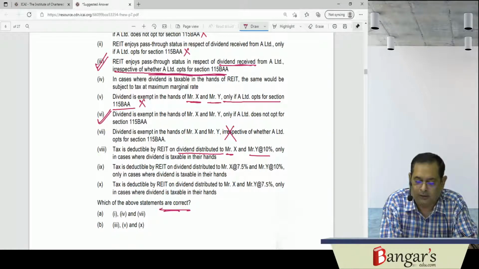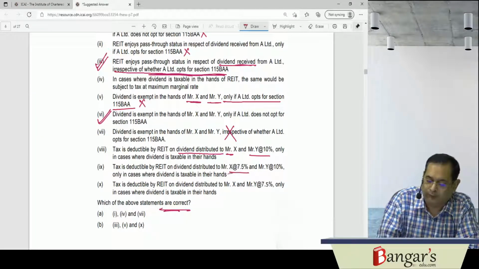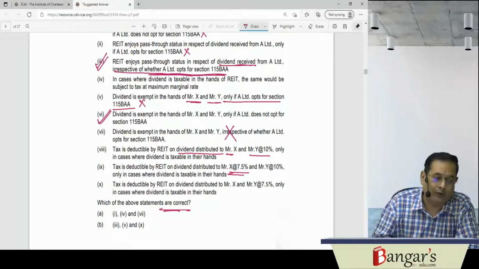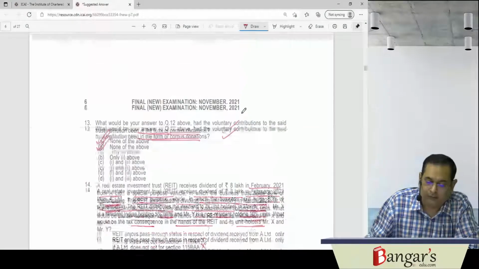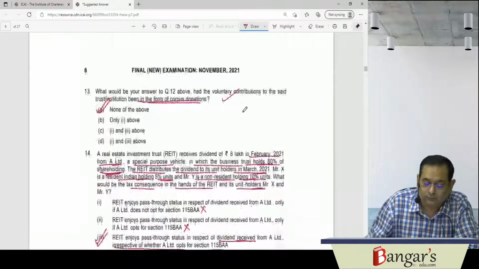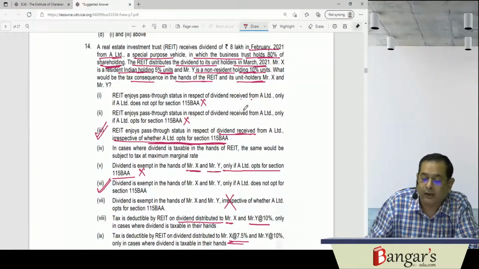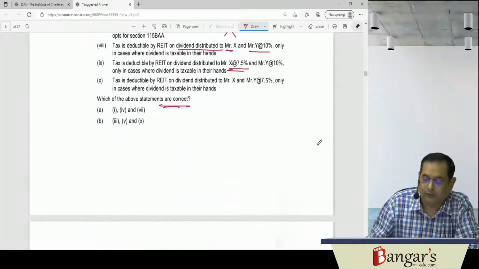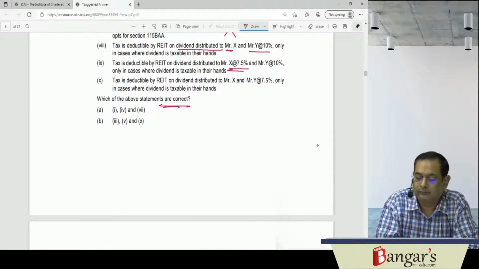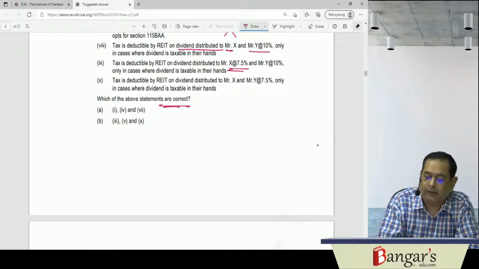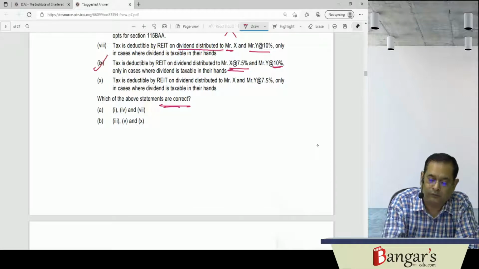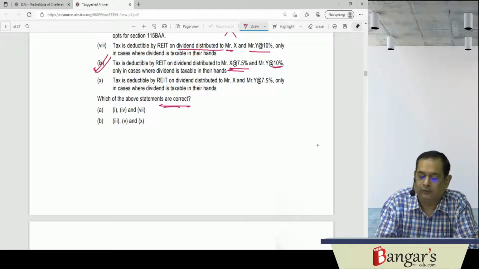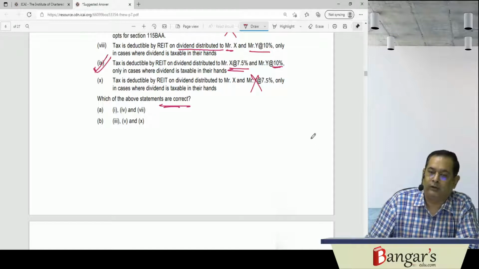Now here, further they say that tax is deductible by REIT on dividend distributed to Mr. X at the rate of 7.5%. Okay, because at COVID time, X is, say, resident here. X is resident, okay, and the rates have been reduced on that account. So he is a resident, and 10% in case of Y. So this is also correct. X and Y non-resident rate will be 10%.